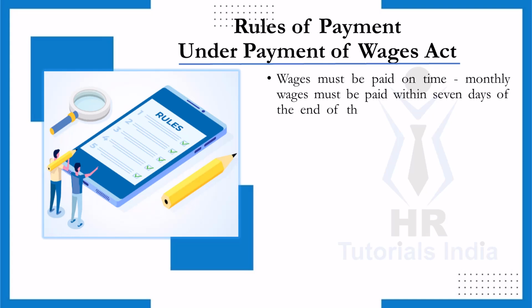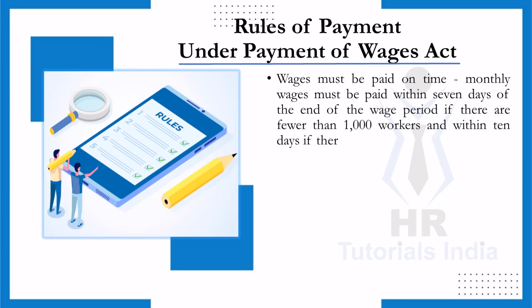According to this Act, wages must be paid on time, especially for monthly wages. If an establishment has fewer than 1000 workers, wages must be paid within 7 days of the end of the wage period, and for establishments with more than 1000 workers, the period extends to 10 days.